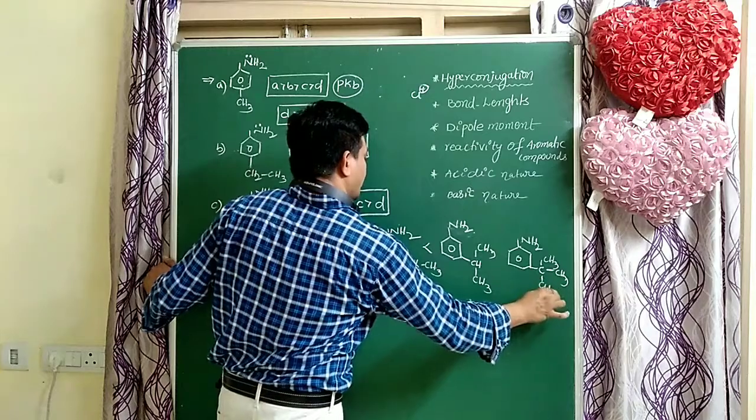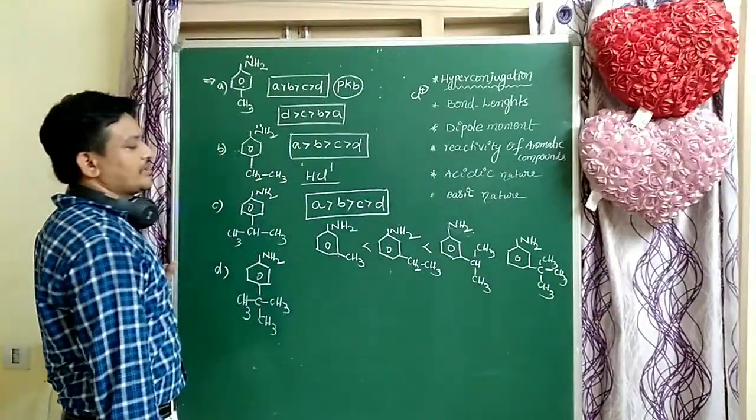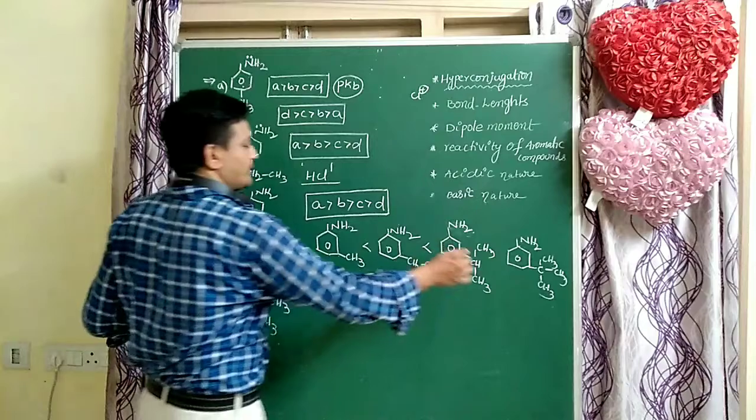Here, which effect dominates at the meta position? The inductive effect dominates. More inductive effect, more basic.